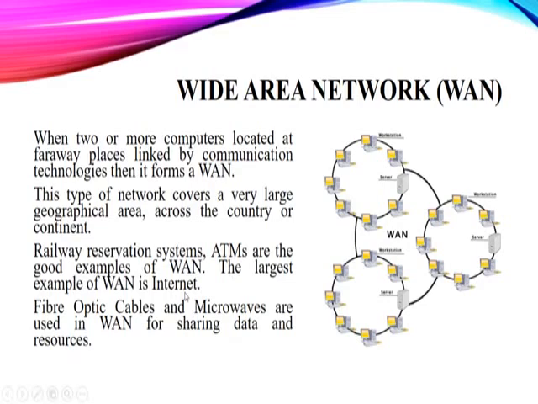I think you all have an internet connection, and that is an example of a WAN. For a WAN we use fiber optic cables and microwaves for sharing data and resources. You have to learn this point.